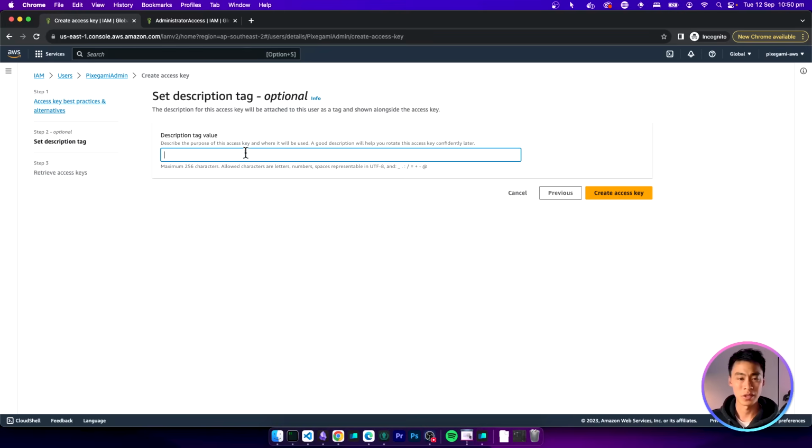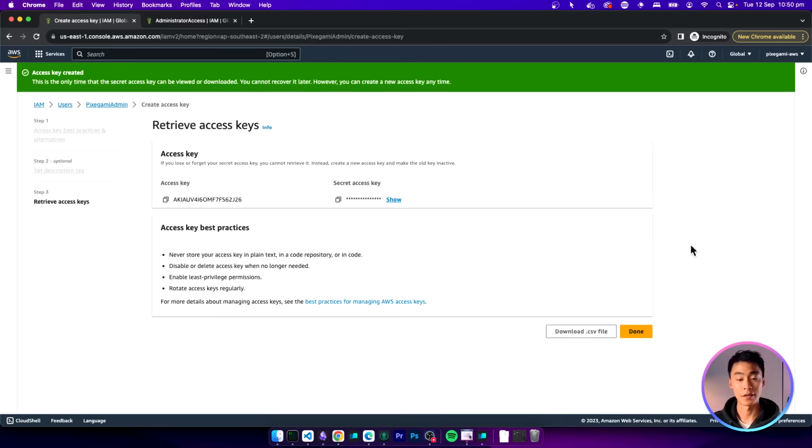And here you can really enter anything, it doesn't really matter. And now your access key is created. You can see this notification at the top here. It says, this is the only time that the access key can be viewed or downloaded. You cannot recover it later. So if you ever lose this, you basically have to delete it and create a new key. And you can download the key as a CSV file, or you can click here to see your secret access key. And this is the key that you basically don't want anyone else to see. So keep this very, very secret.